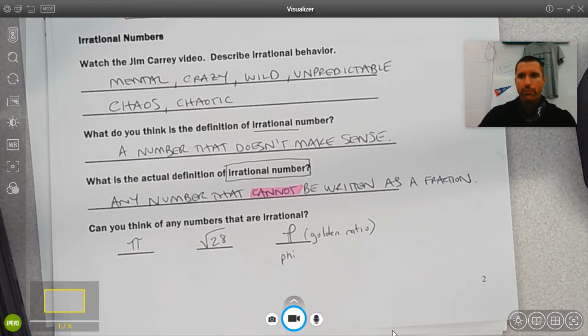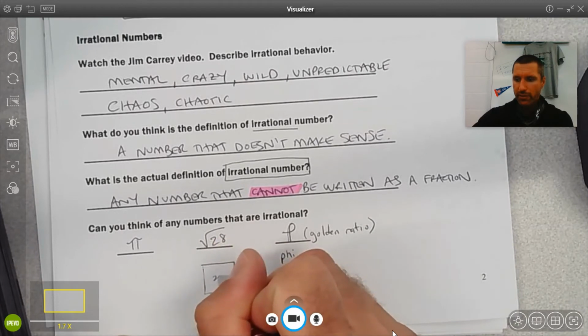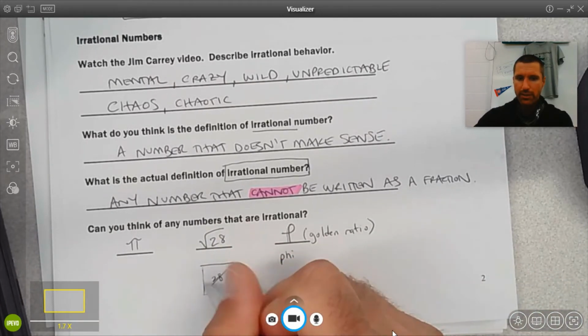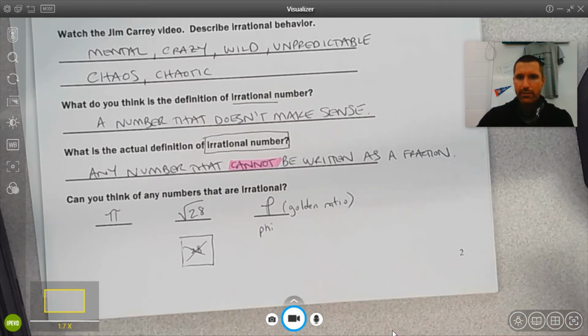And then we listed some examples, such as pi, the square root of any number that's not a perfect square. So we know our perfect squares, 1, 4, 9, 16, 25, and so on. If you take the square root of 28, there is no square, like physical square, with an area of 28. That does not exist. So it can't be rational. Okay, it's a number. Radical 28 or the square root of 28 is a number. It's just not rational.